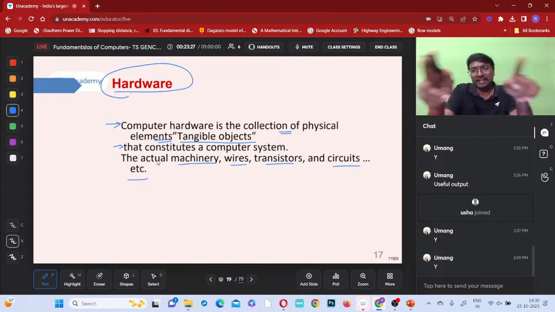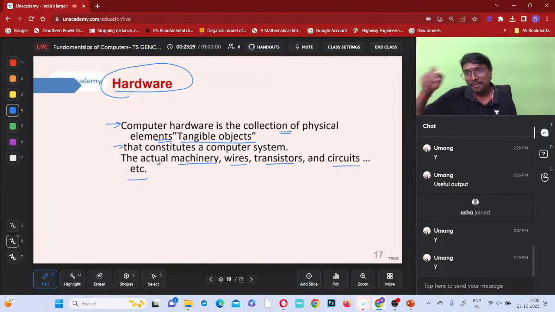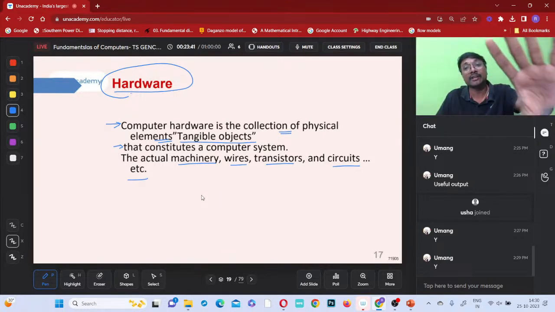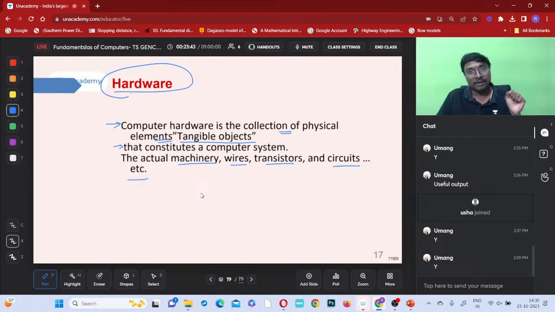Can you see the monitor or not? Can you see this pen or not? Can you see this keyboard or not? Yes. All these are present in the hardware only, all the physical entities which we can touch, see and feel. Got it now, everyone? Tangible objects mean hardware. Clear now, everyone?